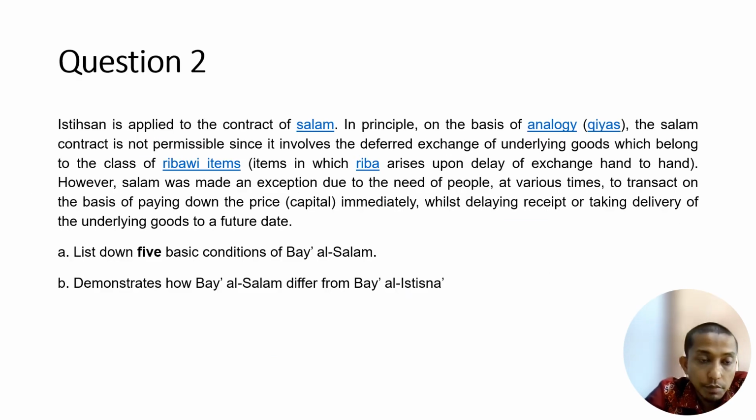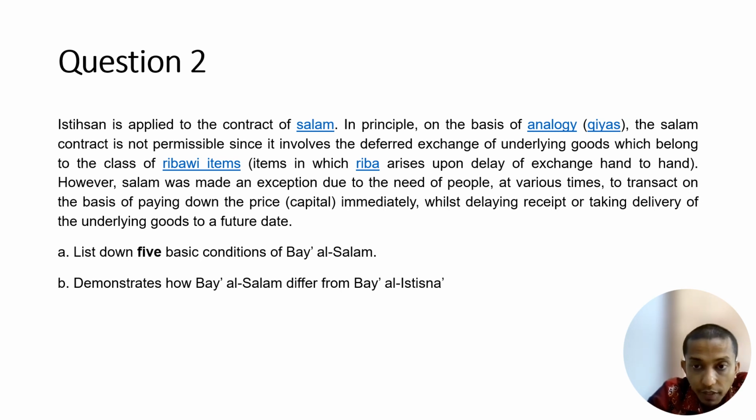The next one is number two, applied to the contract of salam. In principle, on the basis of analogy, or qiyas, the salam contract is not permissible since it involves the deferred exchange of underlying goods which belong to the class of ribawi items. What is a ribawi item? An item where riba arises upon delay in the exchange, not hand to hand.